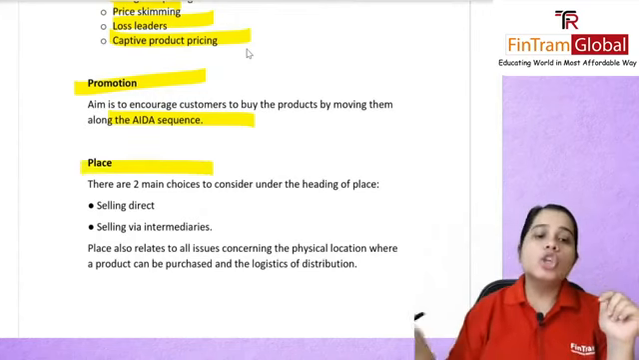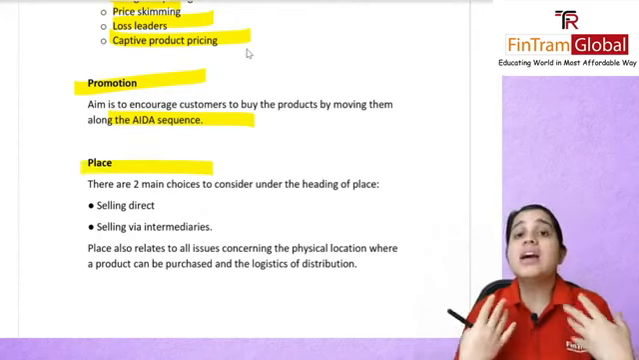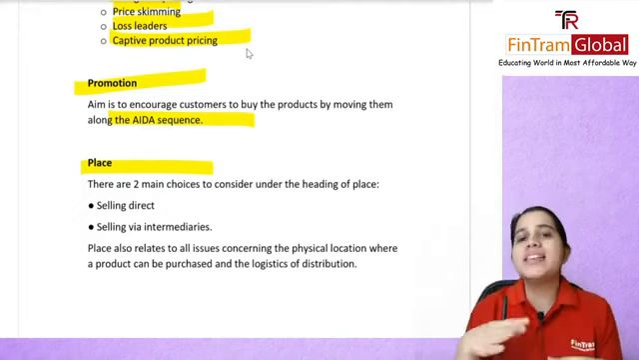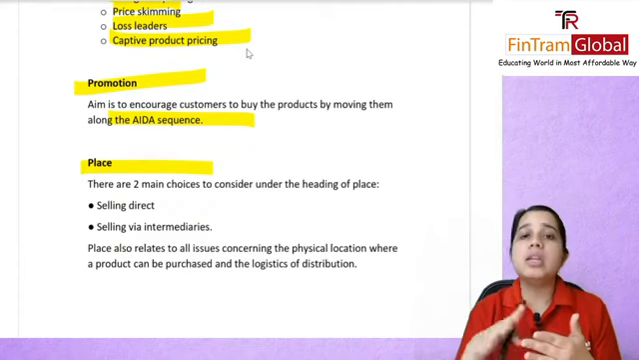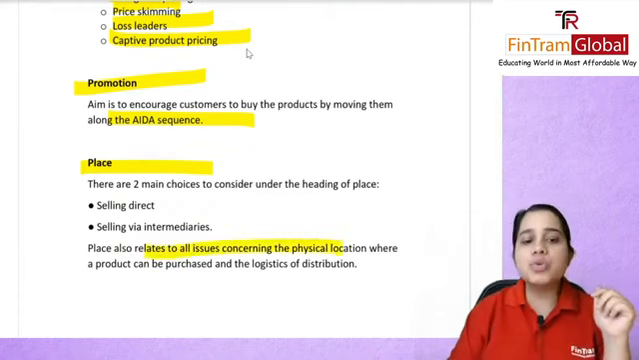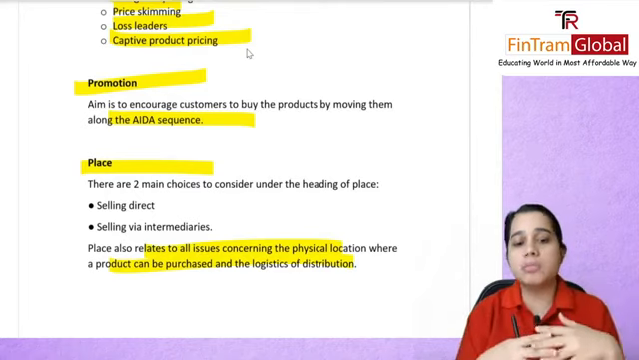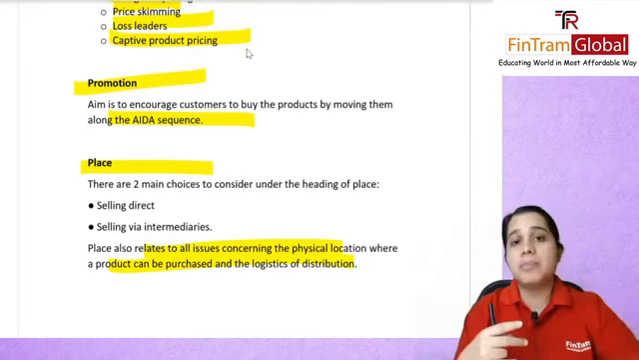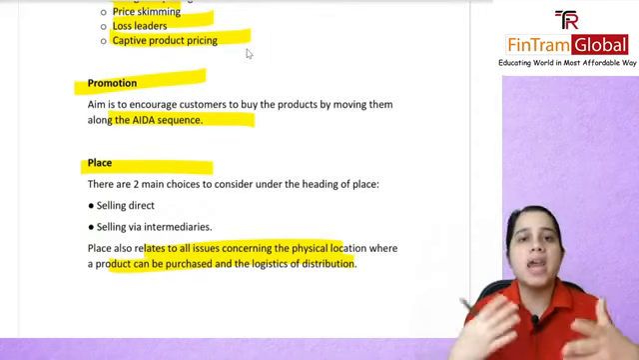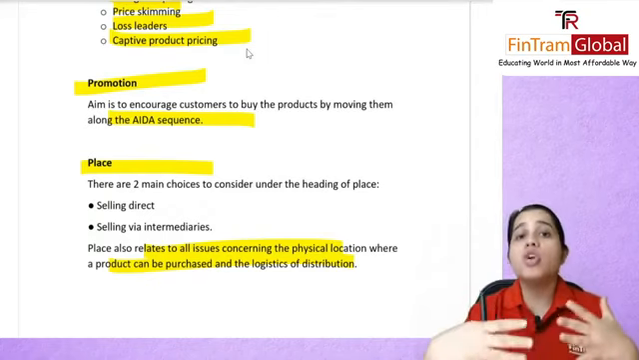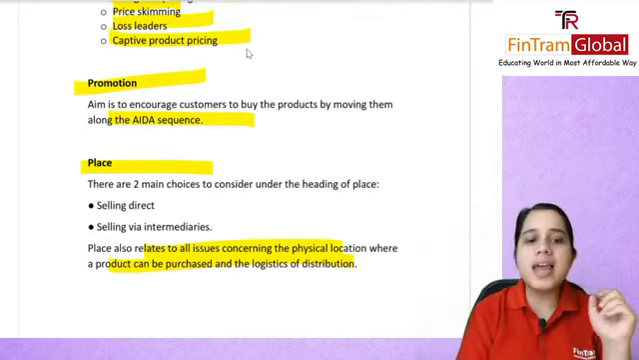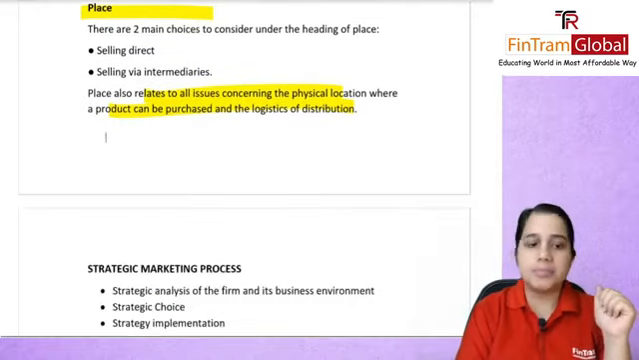Then place. There are two main choices you will consider: whether you want to sell directly to your customers or sell indirectly, that is, through intermediaries, wholesalers, and retailers. Place will also relate to any issues regarding your physical location. How can people buy, and from where? Whether I go to a supermarket or I go online, how are you distributing, and what are your logistics? How will this product reach your customers? All that will be covered under your place.